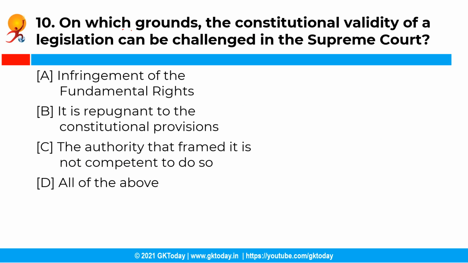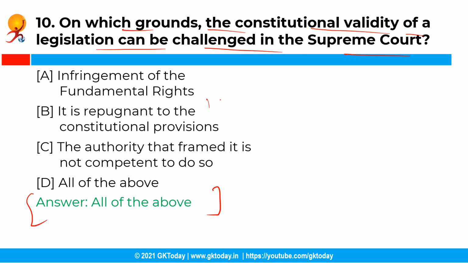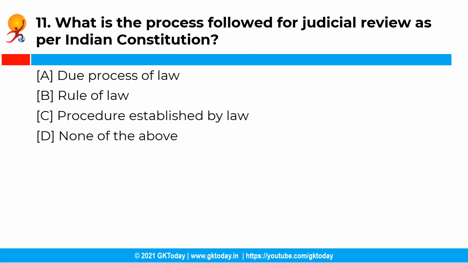Now the next question is, on which ground the constitutional validity of a legislation can be challenged in the Supreme Court? Now you have the following options, and the correct answer is all of the above. See, the constitutional validity of a legislative enactment can be challenged both in the Supreme Court or the High Courts on the grounds of the infringement of the fundamental rights that is provided in the Constitution, the legislation being outside the competence of the authority that framed it, and for the reason that the legislation is repugnant to the constitutional provisions.